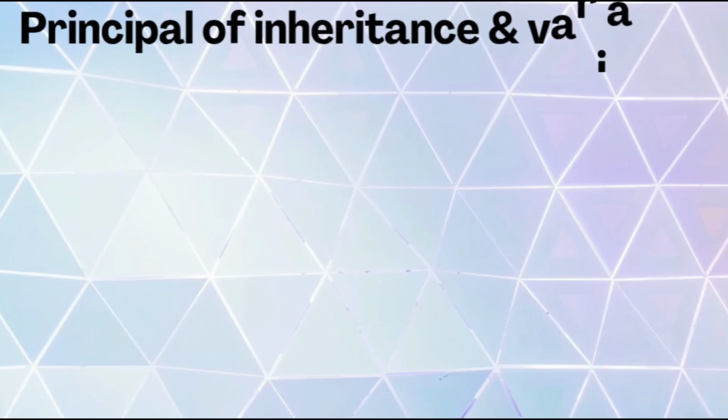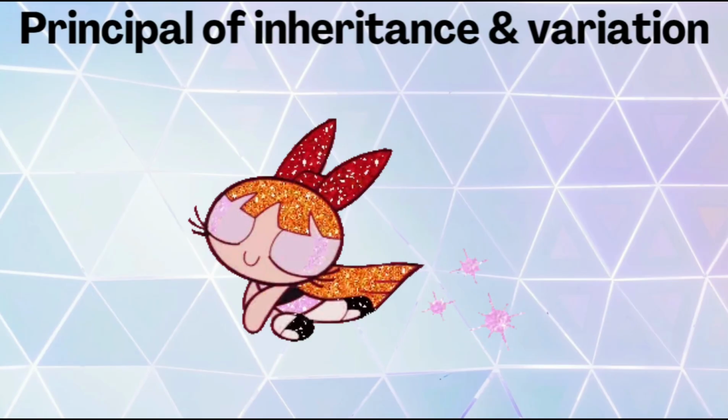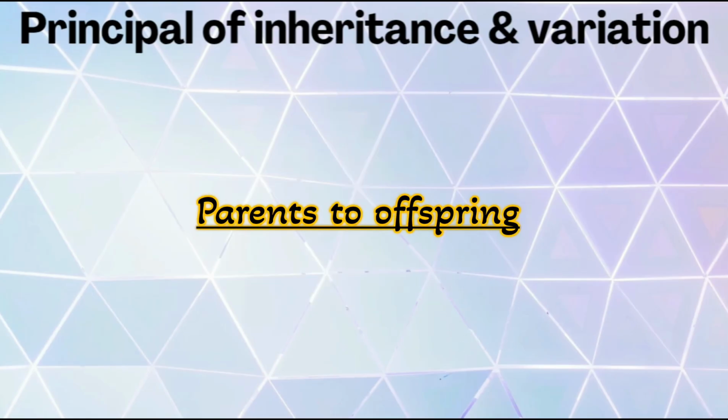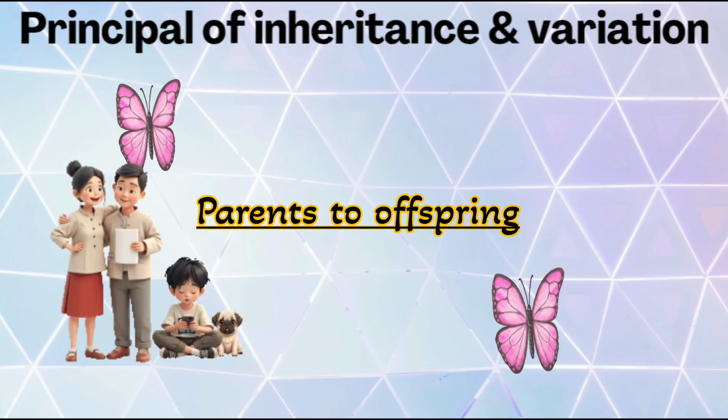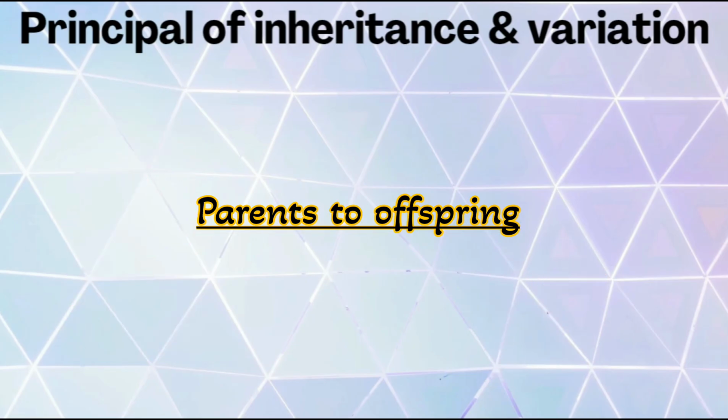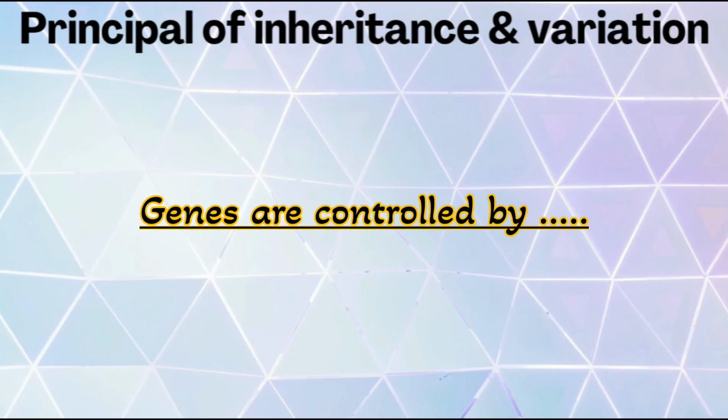Welcome back, learners. Today we are going to learn about the principle of inheritance and variation. In this chapter we are going to study how characters are passed from the parent to offspring. Offspring means the children; they resemble their parents but are not exactly identical to them. And how genes control a trait.